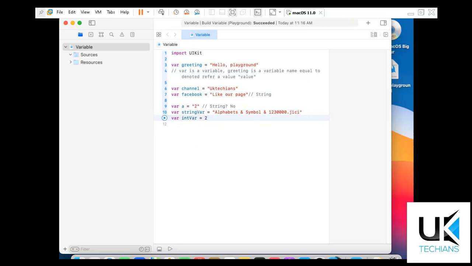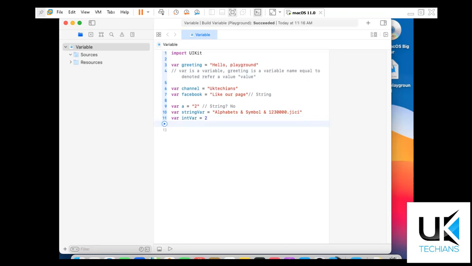When we use the data types, we have to follow the rules of the data types, the limit of the data type to store the data. We will discuss it later. What we have done in this playground file is we have created some variables of a string type and integer type. Now let's say we have to print or see this data.